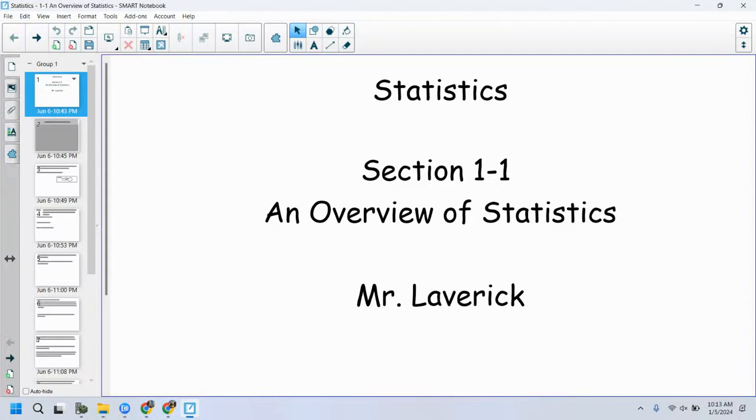Here we go. So this is section 1-1. Really, all of chapter 1 is just kind of like basics, definitions, things that you might need to know, basic building block stuff of just setting the stage for everything that we will do this semester.